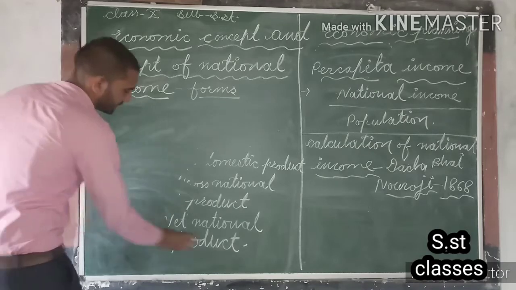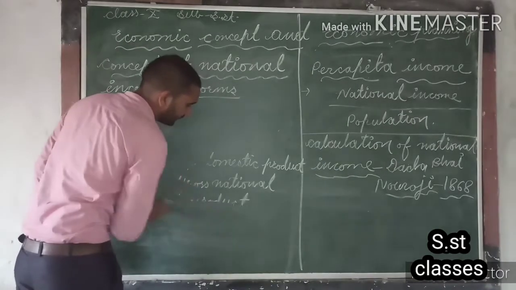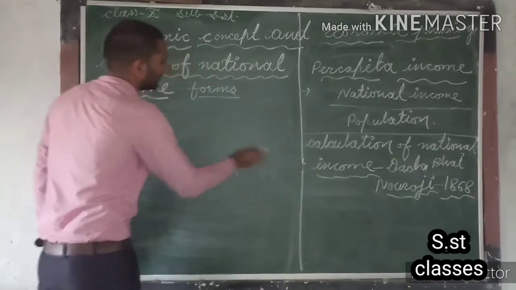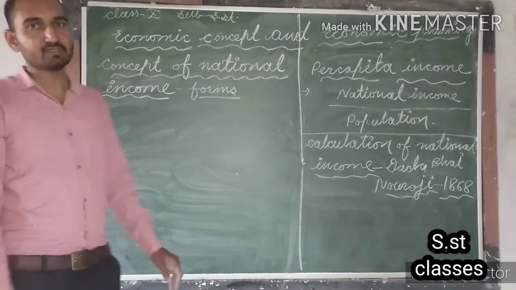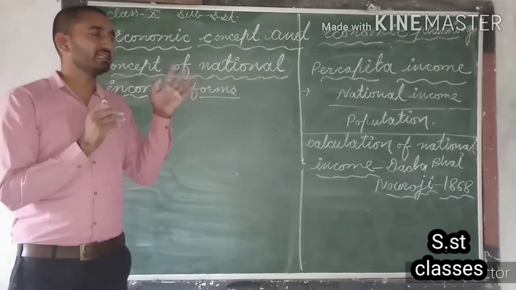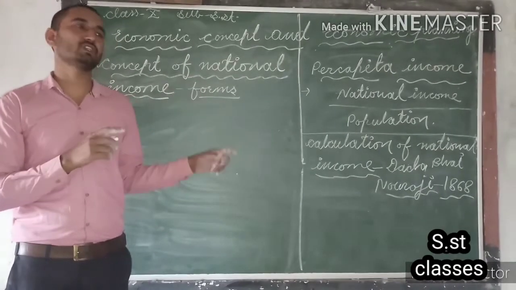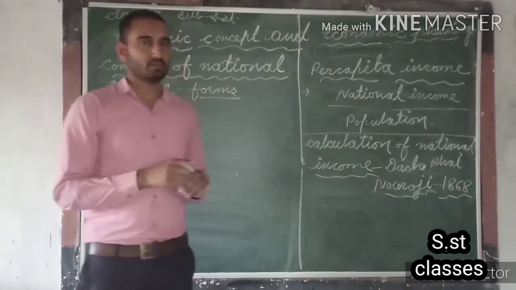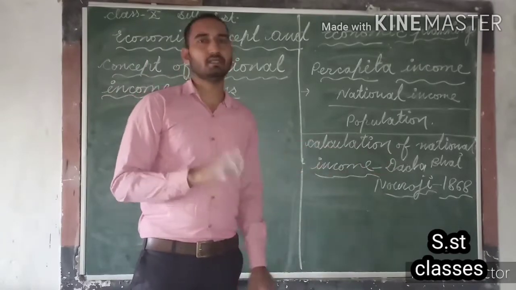So here the first question is, who calculated national income in India for the first time? Then the answer will be Dadabhai Naoroji. Means the question is, who is the inventor of the concept of calculation of national income in India? Then the right answer will be Dadabhai Naoroji, and he calculated that in 1868.